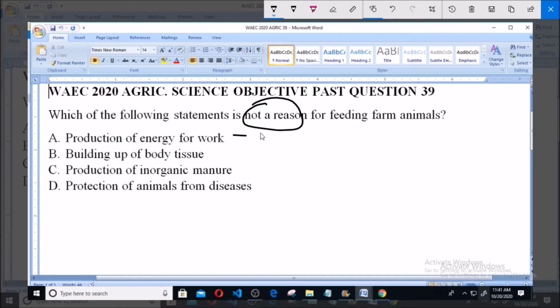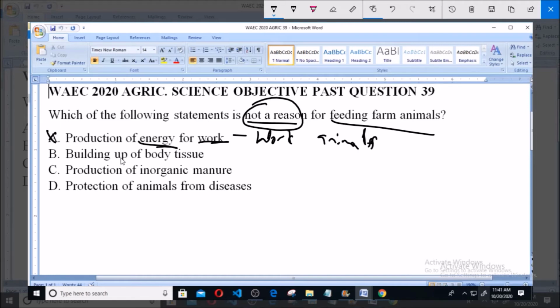Now option A says production of energy for work. Now this is a reason why farm animals are fed, because in the case of work animals, they need to be fed in order for them to obtain energy so that they could be used for the farm work. So it is a reason, and we're asked for the one which is not a reason, so it is not the answer to this question.